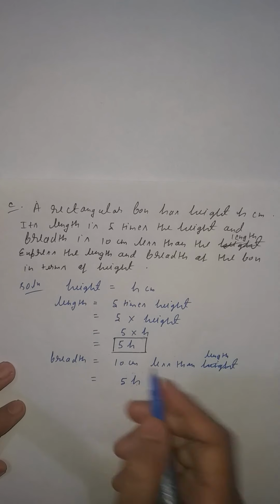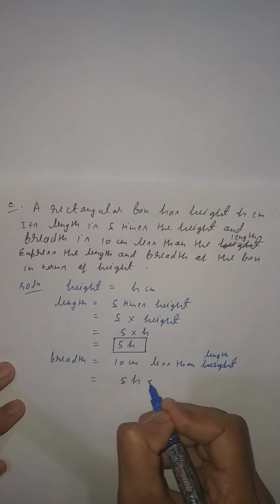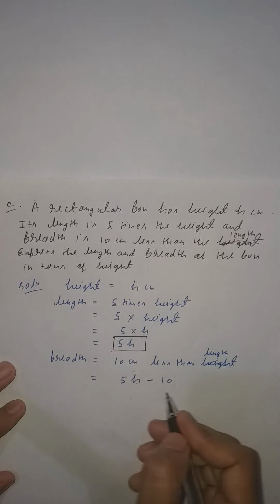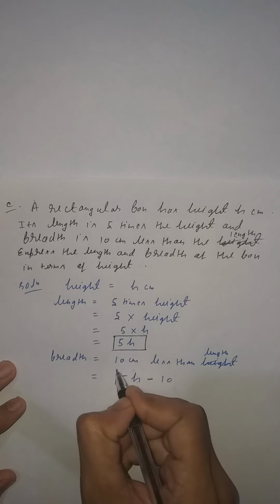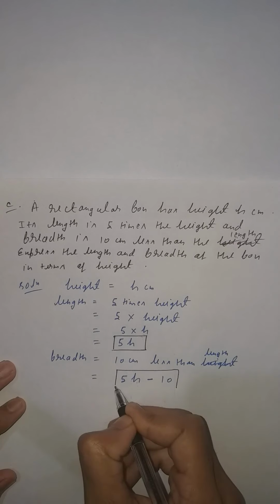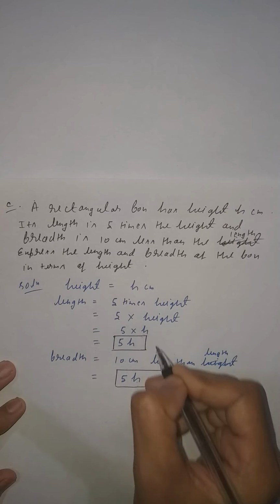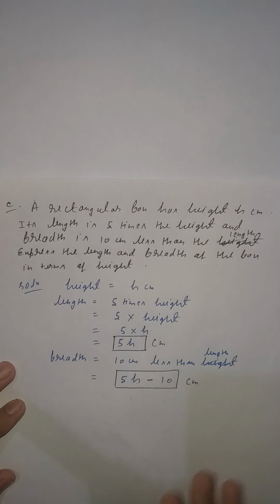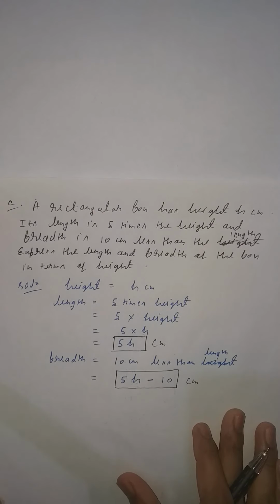If more is given, you have to add. This is your expression for breadth, and since centimeter is given, write down centimeter. So this is our stepwise solution of the question.